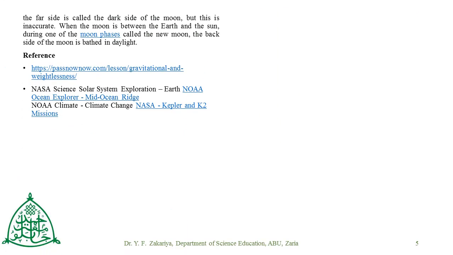The side of the Moon that is closer to the Earth is called the near side, and the opposite side is called the far side.